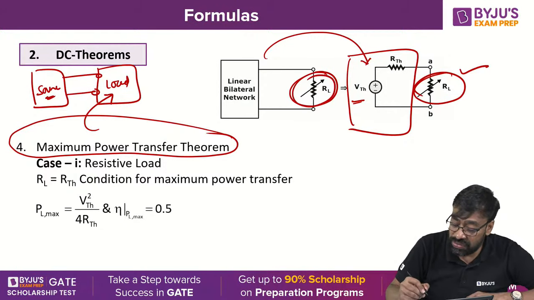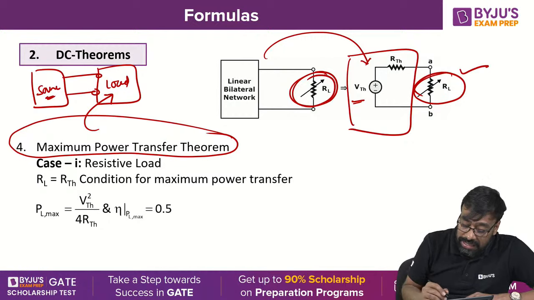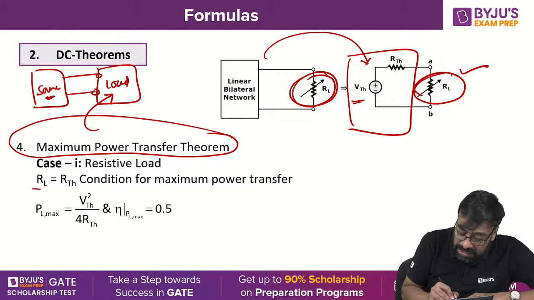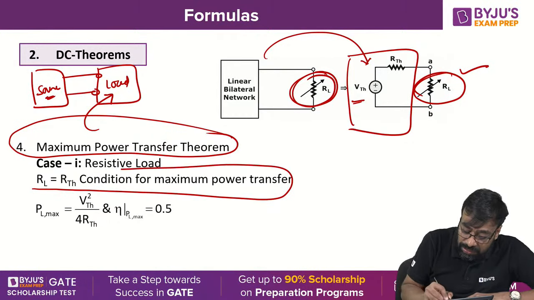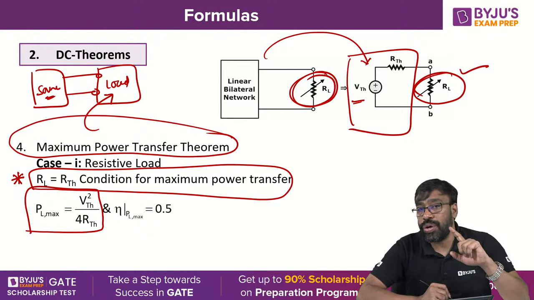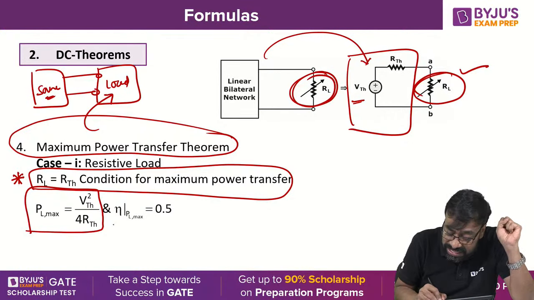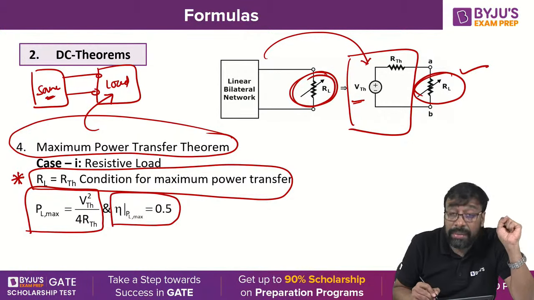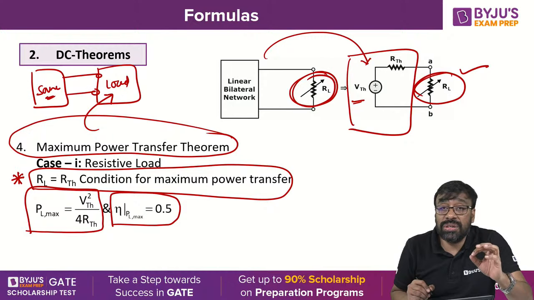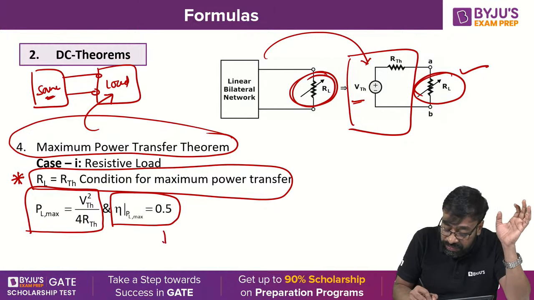First I take a resistive element, then I'll take a current source, then a voltage source, and just see the formulas here. RL equal to RTH is the condition for maximum power transfer in case of a resistive load, and the maximum power that can be transferred to the load will be VTH square by 4 times RTH. The efficiency under maximum power condition will be half, nothing but 50%.